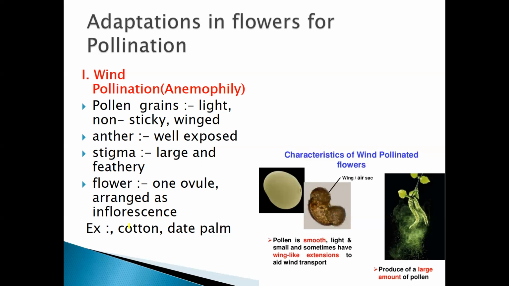If you have seen the cotton flowers, wind pollination usually takes place there. The pollen grains are light-weighted, non-sticky, and winged.